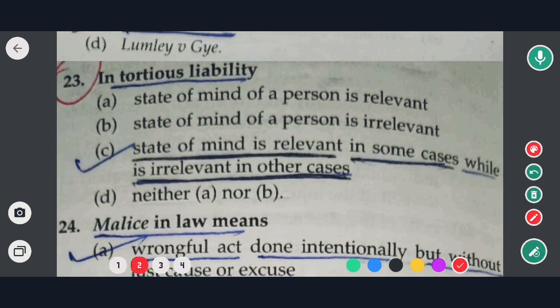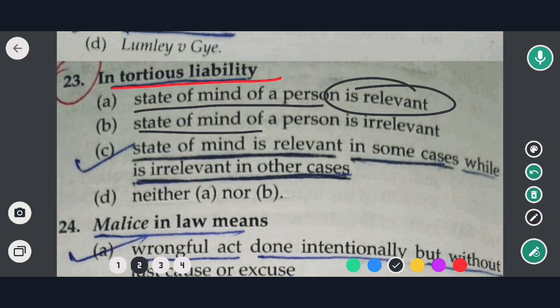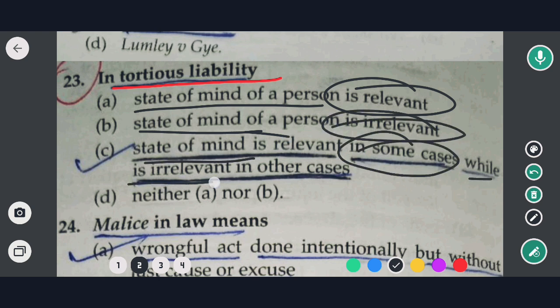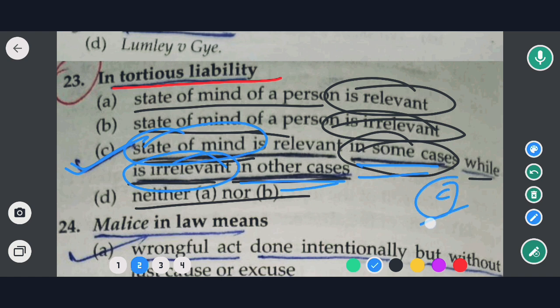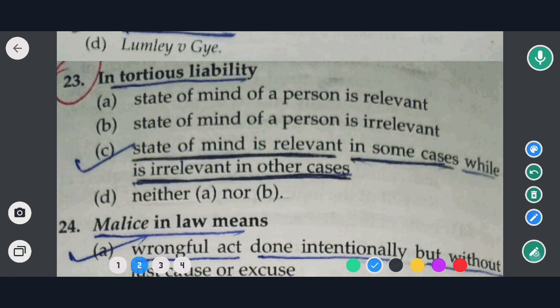In the next question: in tortious liability, options are: state of mind of a person is relevant; state of mind of a person is irrelevant; state of mind is relevant in some cases while irrelevant in other cases; and neither A nor B. So the correct option would be option C, that is state of mind is relevant in some cases while irrelevant in other cases. Okay, so now to the next question.